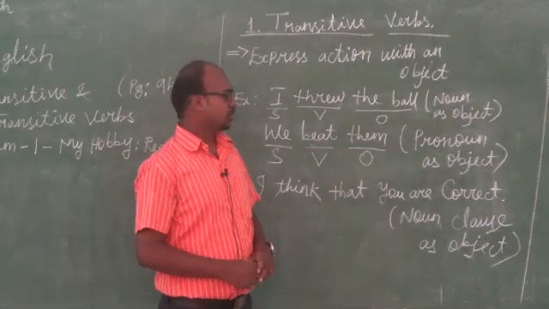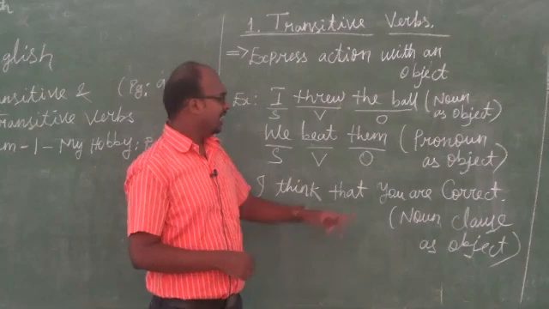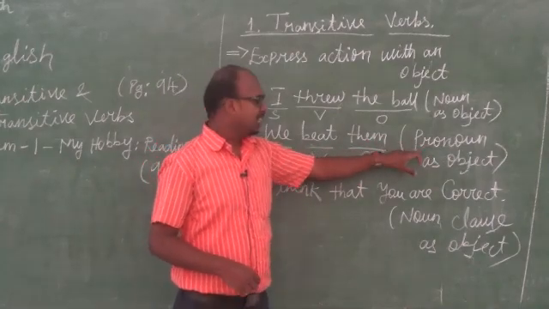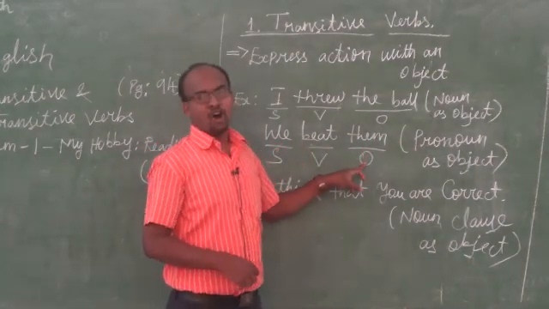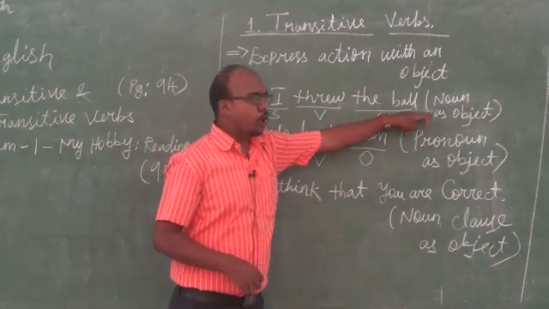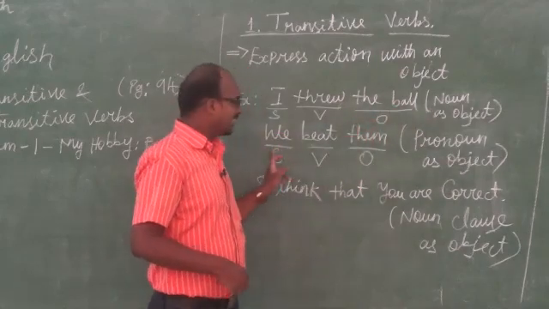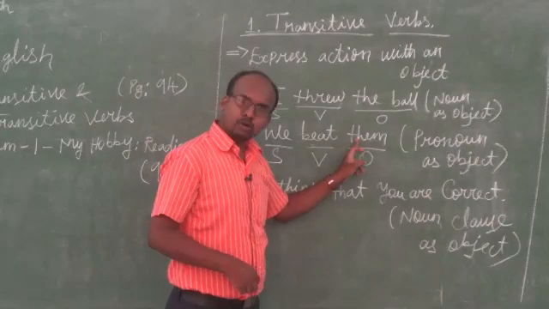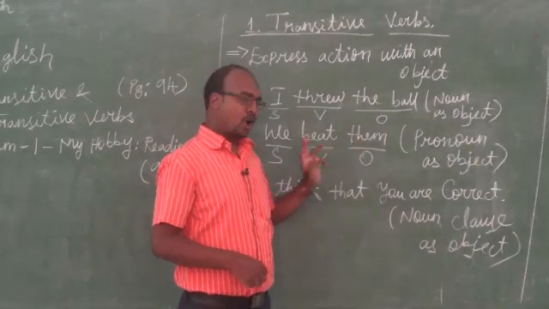Instead of nouns we are using pronouns. Here them is a pronoun. Here the pronoun played its role as an object. In the first sentence, a noun played its role as an object. In the second sentence, the pronoun them played its role as an object.